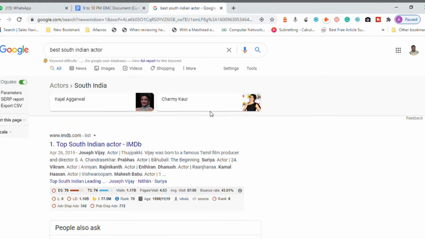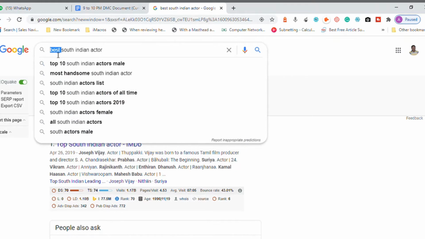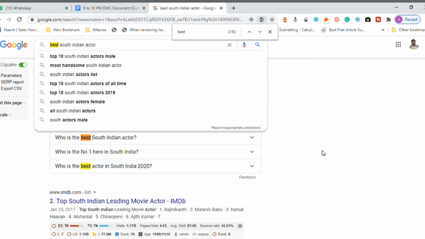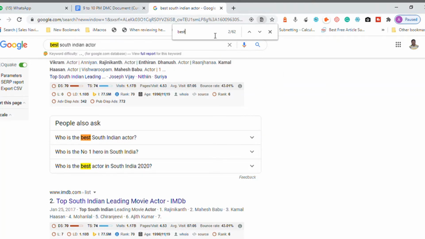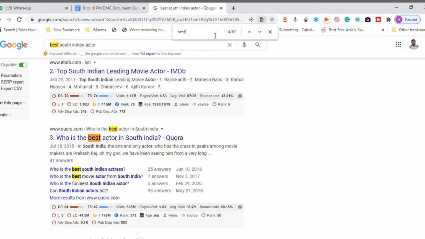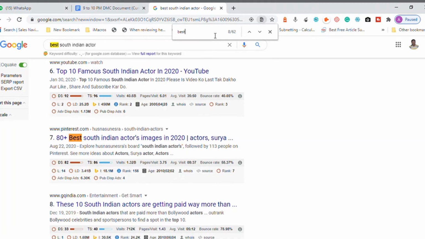Can you see? There is a word called best, and Google looks into the content available and finds the word best. There are 62 occurrences of best here. It is not looking for the exact word, it is looking for the combination of the words.